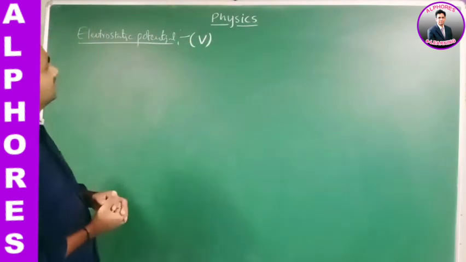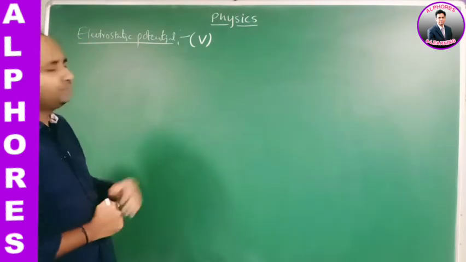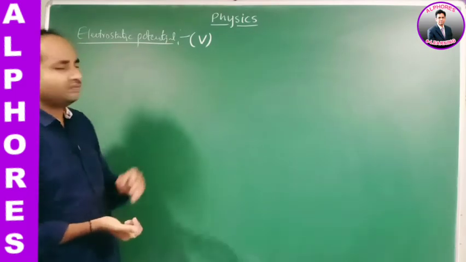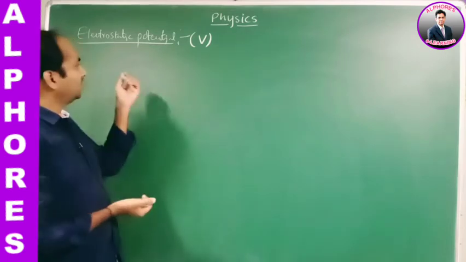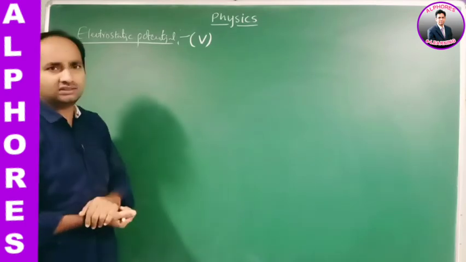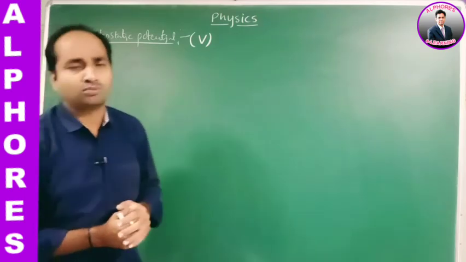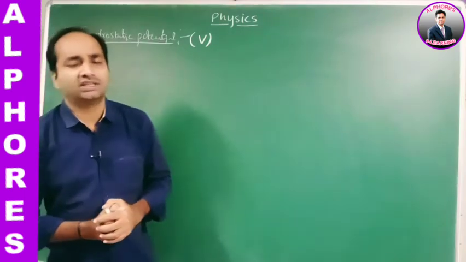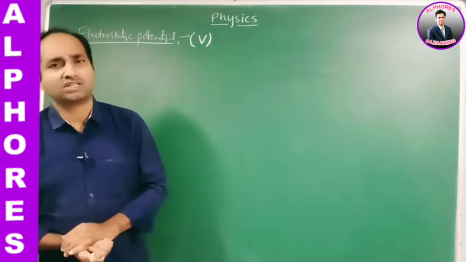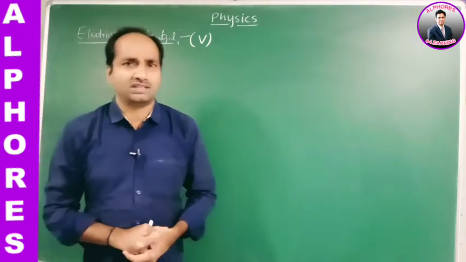See, suppose this is empty free space. Suppose we want to place a point charge at any point in the free space. Initially there is no electric field here. It is completely free space. And we know that a charged particle experiences force only when it is placed within an electric field. If there is no electric field, the force is zero. When force is zero, the amount of work done will be zero.